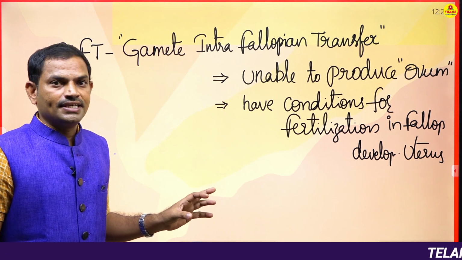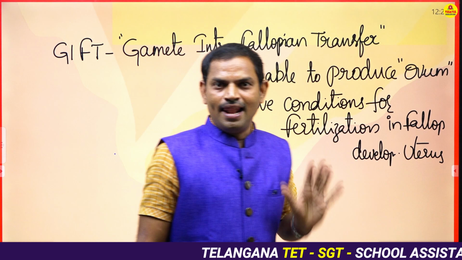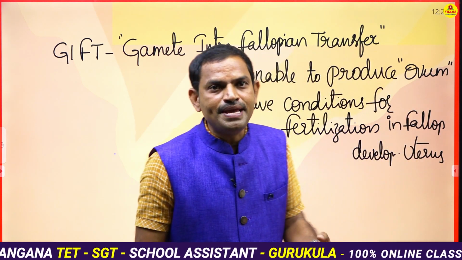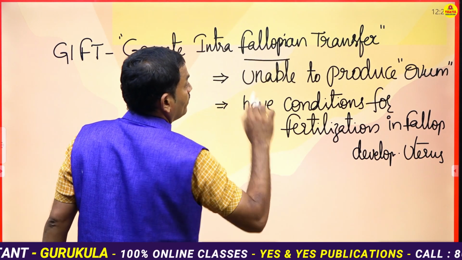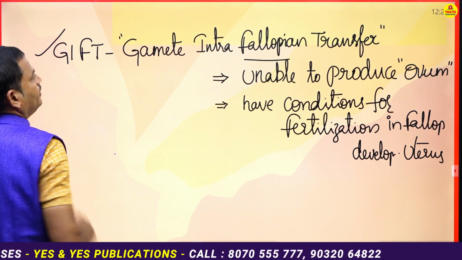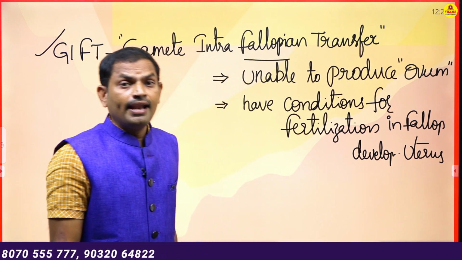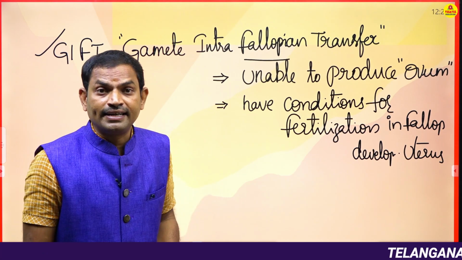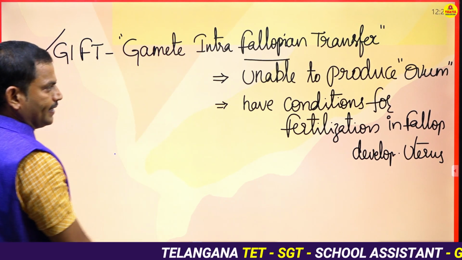So in such cases, an ovum will be collected from a donor female, and it will be transferred into the fallopian tube for fertilization. So that particular technique is called what? GIFT, gamete intrafallopian transfer. Literally we can consider this as a gift for a female who has got a defect in her ovaries. Okay, so that's about this method.